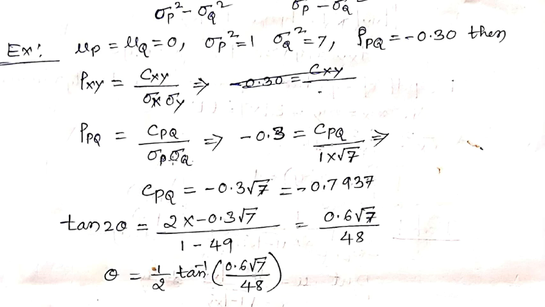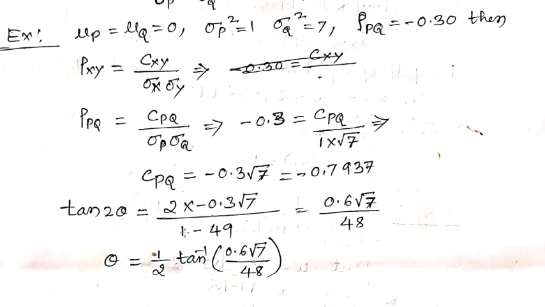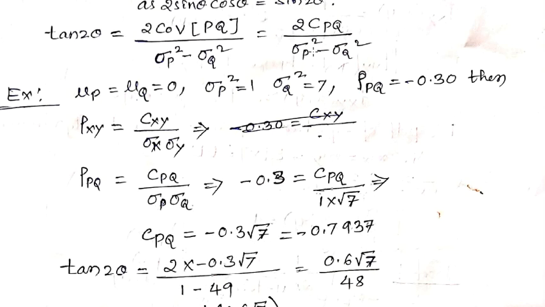So tan of 2 theta is equal to 2 into C of PQ, that is minus 0.7937, divided by, as per the above formula, del P square minus del Q square. So del P square is 1 and del Q square is 7.